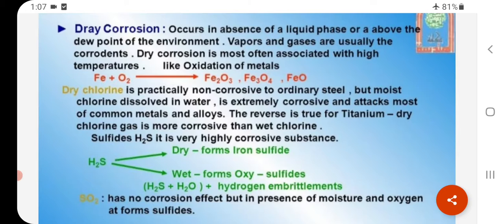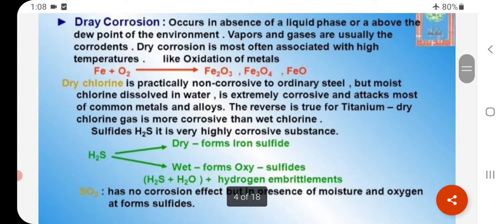Dry chlorine is practically non-corrosive to ordinary steel, but moist chlorine dissolved in water is extremely corrosive and attacks most common metals and alloys. The reverse is true for titanium. Dry chlorine gas is more corrosive than wet chlorine.